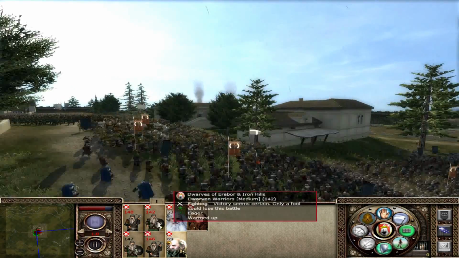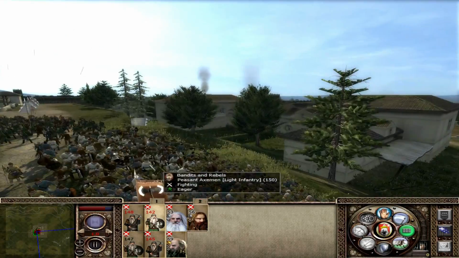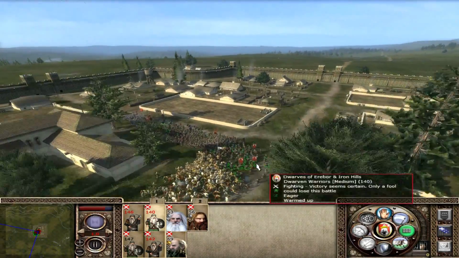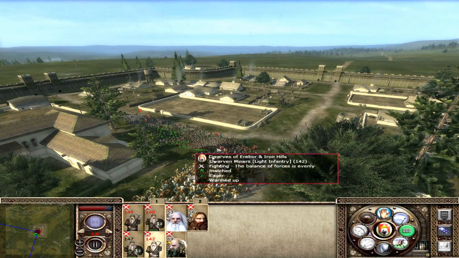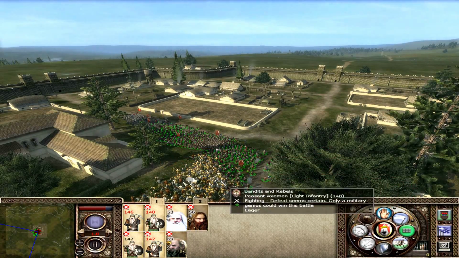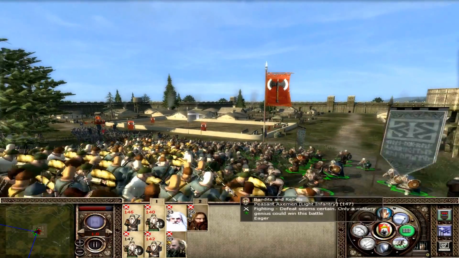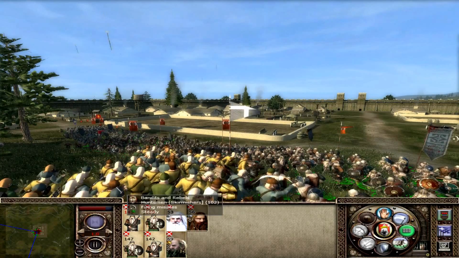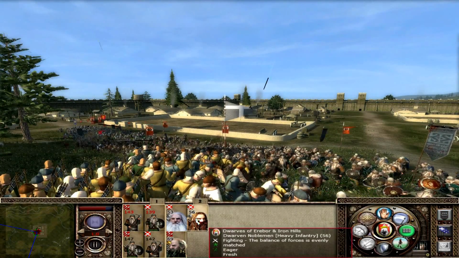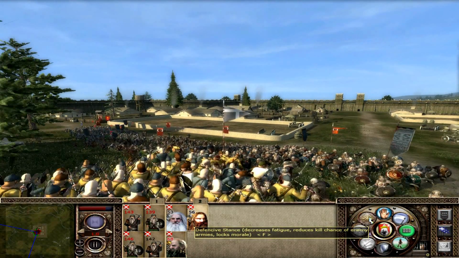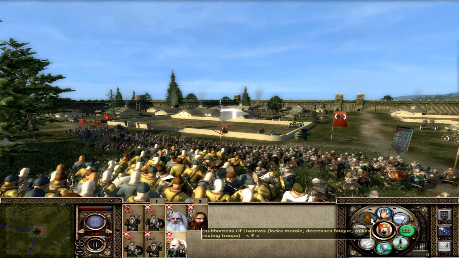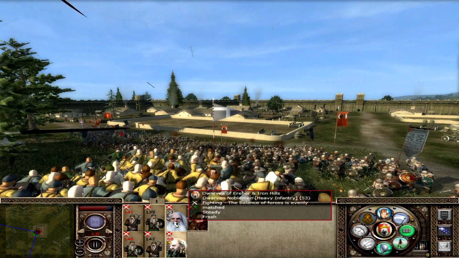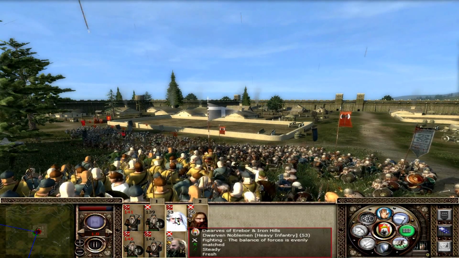They're slowly moving on in, pushing against the huntsman. Come on, you can do it, men. Cut them with your axes. Oh, they're throwing. What are my abilities here? Defense stance. Yeah, let's do it. What's King Dane's? Stubbornness of dwarves. Locks morale, decreases fatigue, and rallies routing troops. That's pretty cool. What about yours? It's just a shield wall.